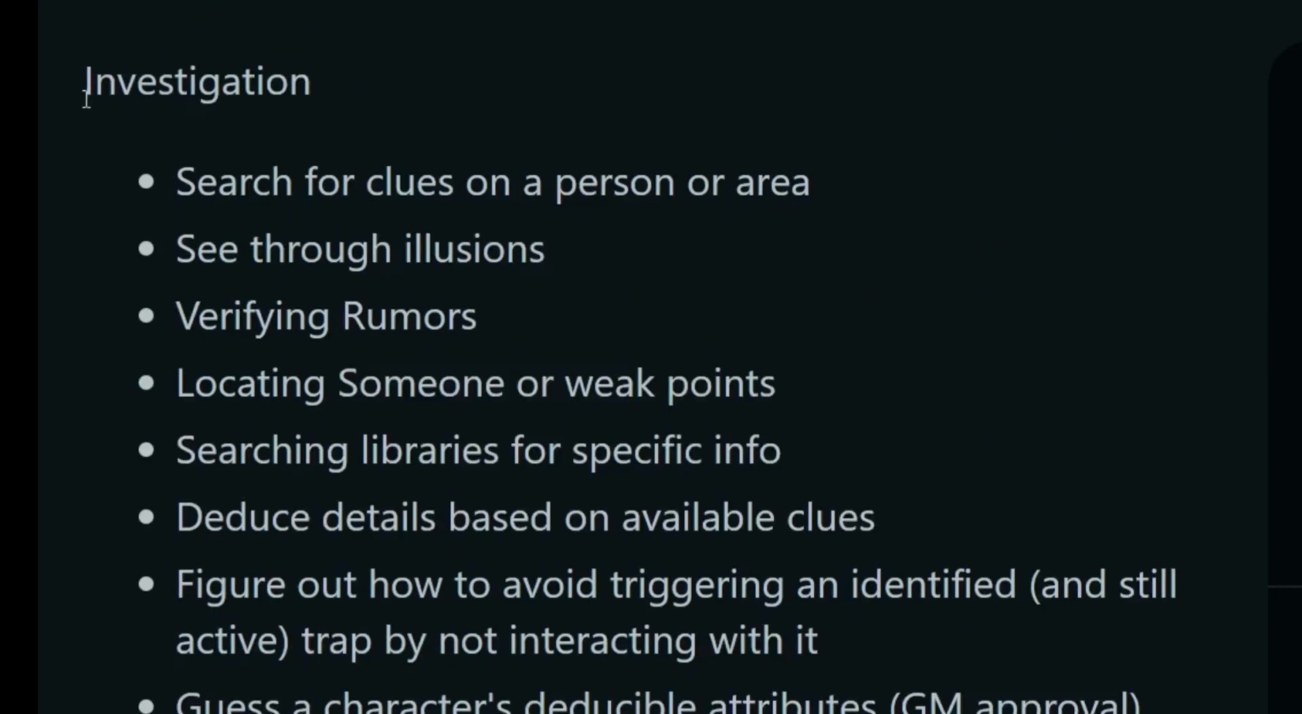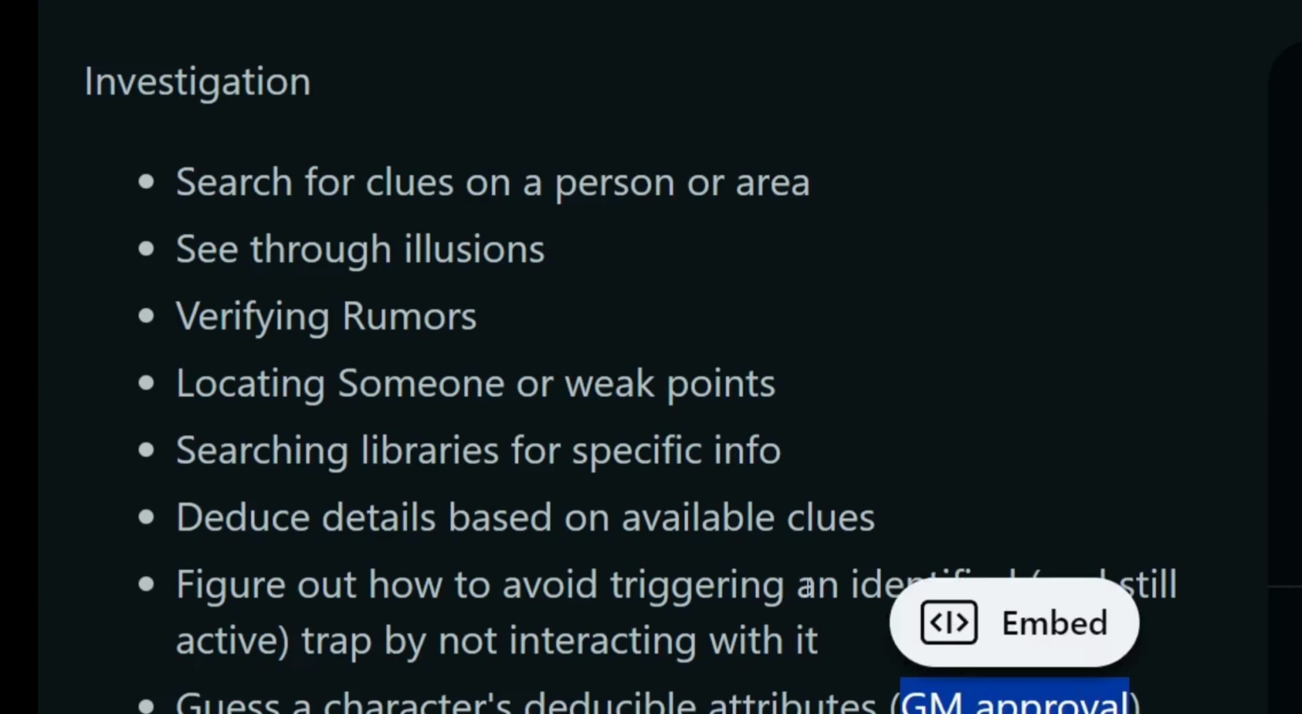And then lastly, we have Investigation, which would be the search for clues on a person or area, see through illusions, verifying rumors, locating someone or the weak points of something, search in libraries for a specific type of information, deduce details based on available clues, and then of course figure out how to avoid triggering an identified and still active trap by not interacting with it, and then of course guess a character's deducible attributes. And I think even without DM approval, you should be able to have some idea what's going on with the person.